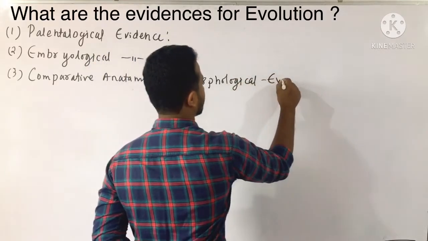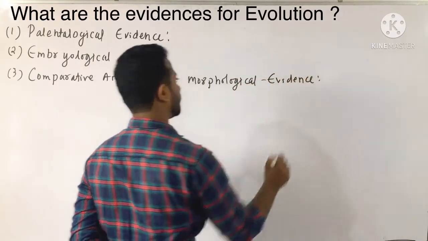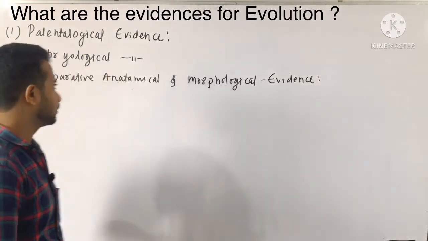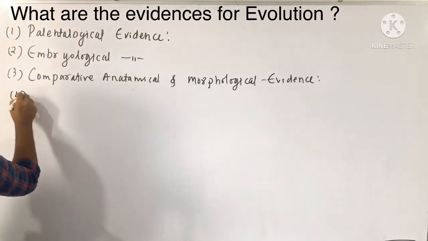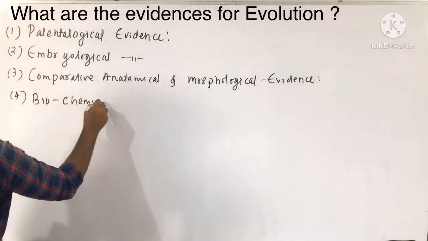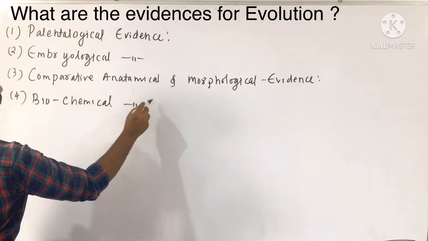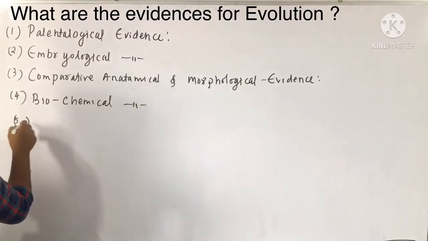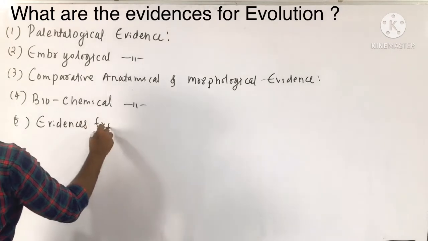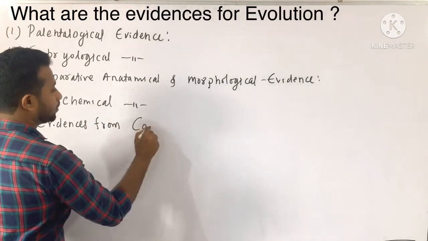Morphological evidence also plays a very important and major role while proving that evolution had happened. Then the fourth one is biochemical. These biochemical evidences are also important. And the fifth one, evidences from controlled breeding.